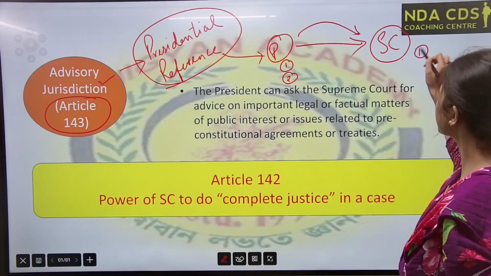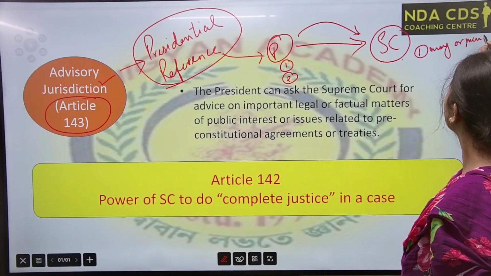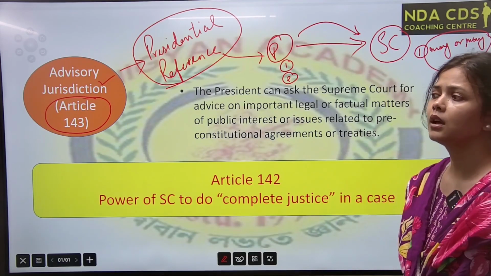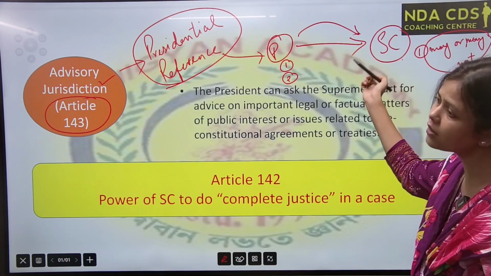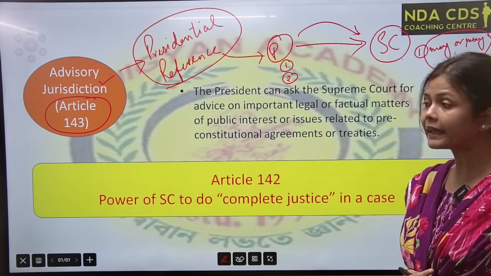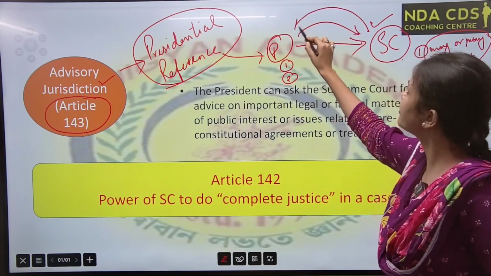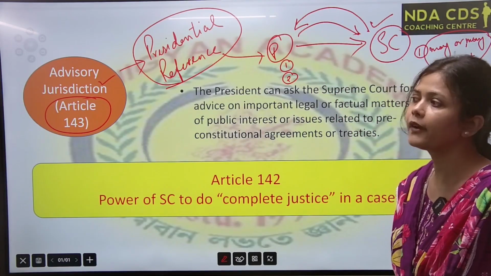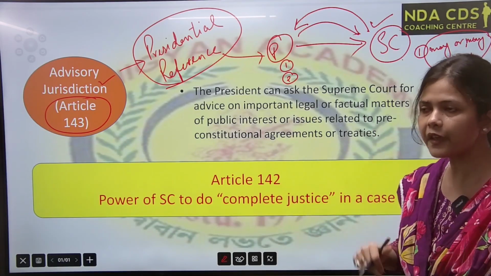And in the first case, the president may or may not take the advice. The president of India may or may not give their advice. And in the second case, sorry, I said president, I mean the Supreme Court may or may not give their advice to the president. The Supreme Court can deny giving advice to the president. The Supreme Court can abstain from giving advice to the president.